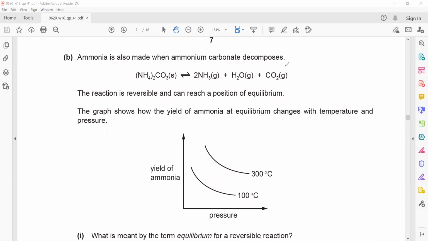Because when you check the number of moles of gas, 2 plus 1 plus 1, so a total of 4 moles of gas on the reactant side and 0 moles of gas on the product side. So when we increase the pressure, the equilibrium shifts towards the left-hand side. That is why the yield is decreasing.